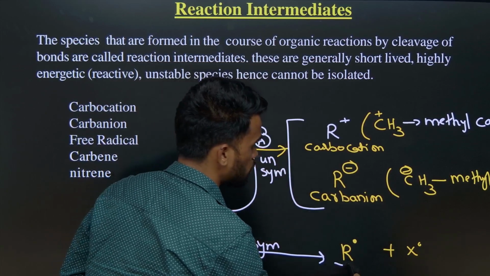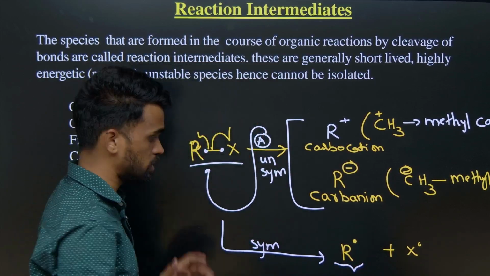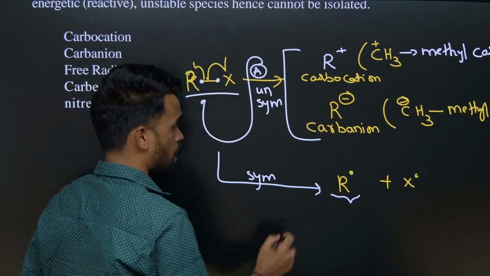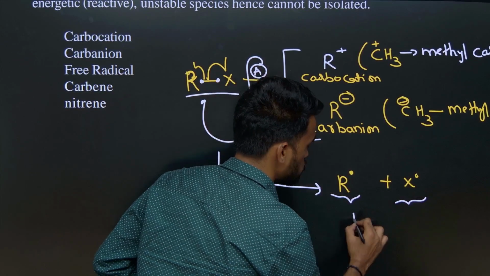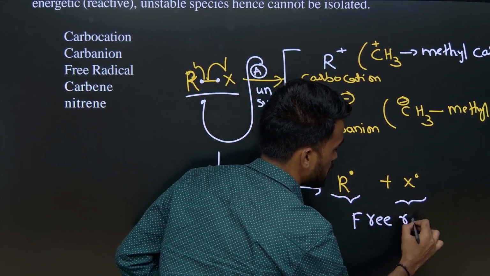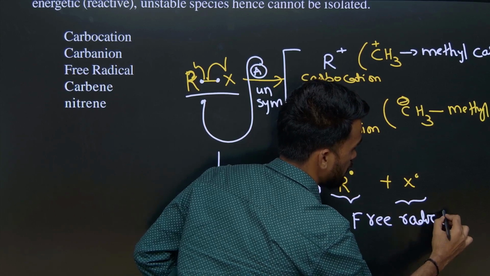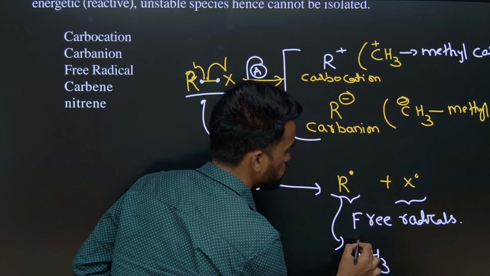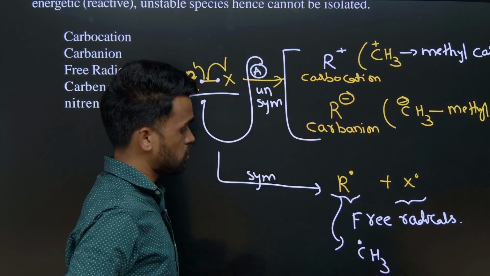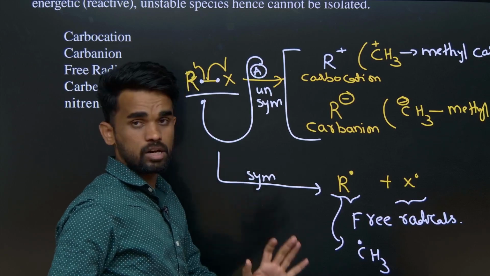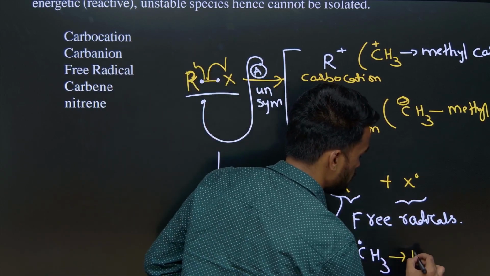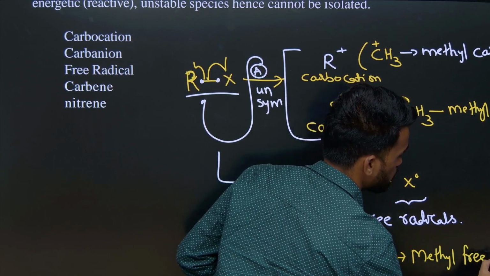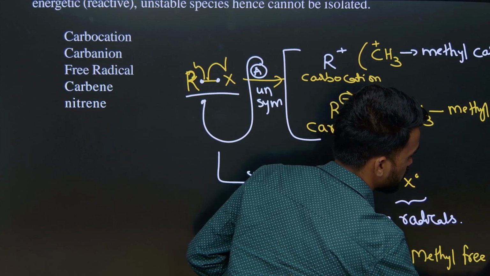So if the R group is some carbon like methyl or anything, we should call it a methyl radical. Whatever radicals are formed here are called free radicals. Now if the R group is some methyl group, on the carbon you are going to get one dot. That dot represents one unpaired electron. So we are going to call this a methyl free radical.